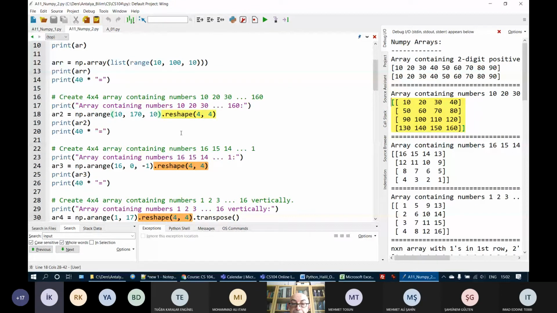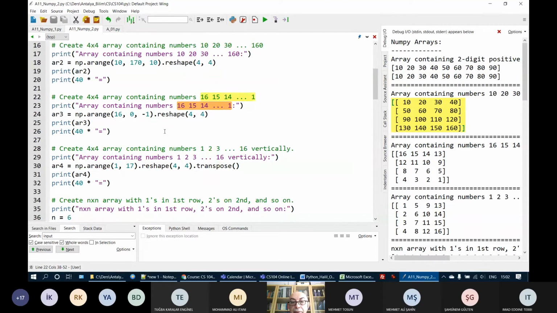Yes. Next, create a 4x4 array containing numbers 16, 15, 14 up to 1. Okay, it is easy. If you understand the previous one, this is quite easy. My initial value is 16. Every time it will decrease by 1 up to 1.